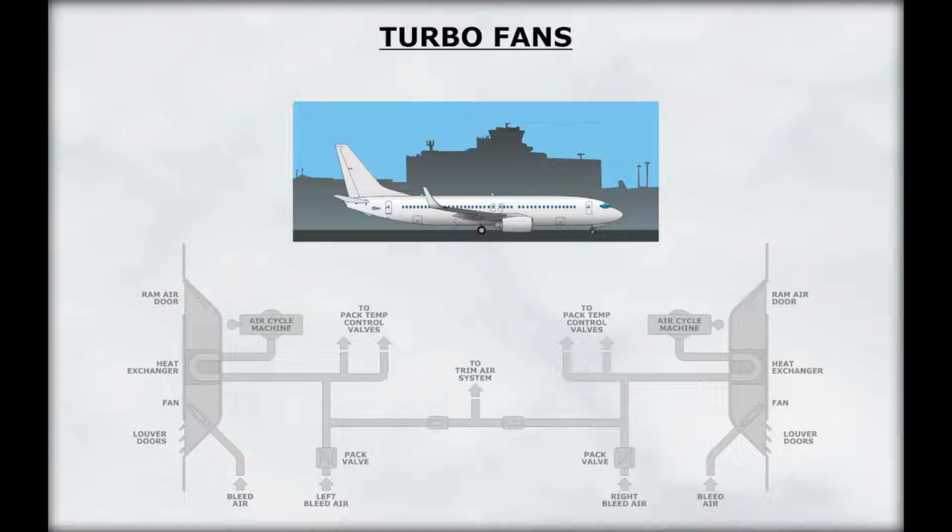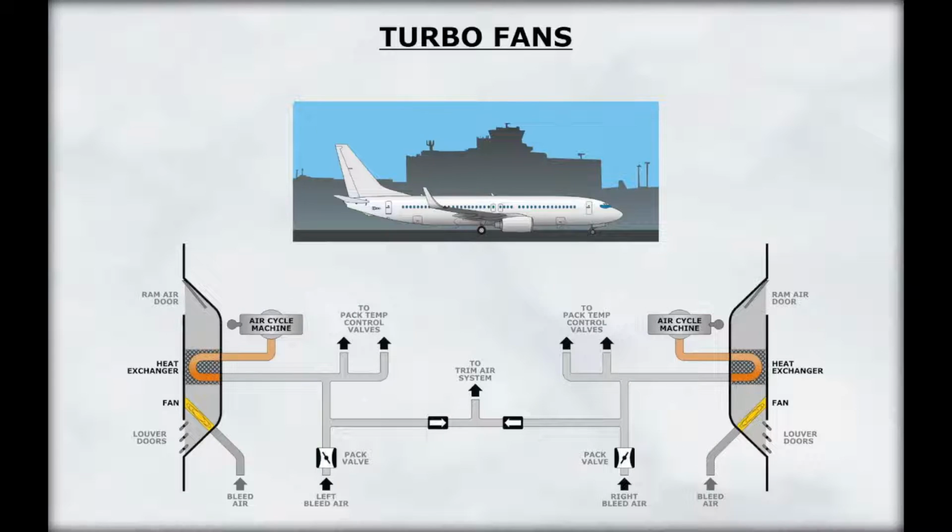When the aircraft is on the ground, the air cycle machine pulls air through the heat exchanger using an impeller fan. After flowing across the heat exchanger, the ram air is expelled out of the ram air exhaust. The air ground safety switch opens the deflector doors when the aircraft is on the ground.